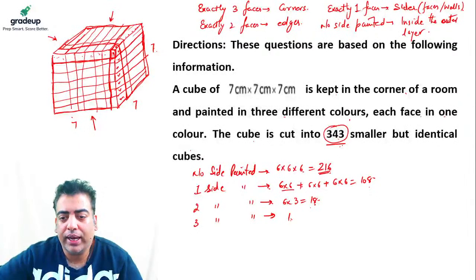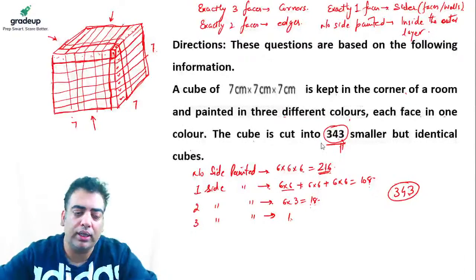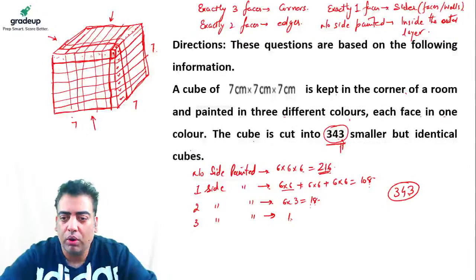So 1 plus 8 is 9, 9 plus 8 is 17, plus 6 is 23, 2 is carried ahead, 2 plus 1 is 3, plus 1 is 4, and 2 plus 1 is 3. So the sum also comes out to be the total number of cubelets given to me, which is 343. Now we can answer all the questions easily.